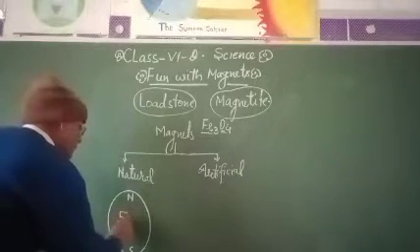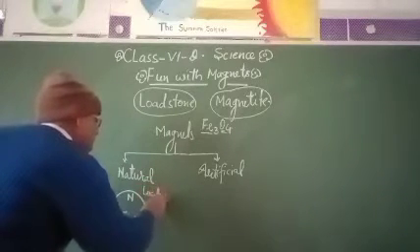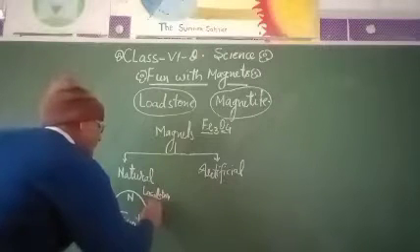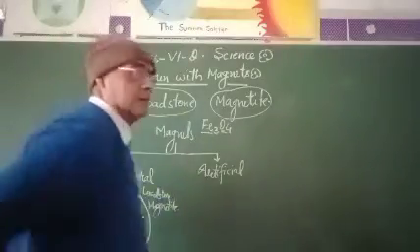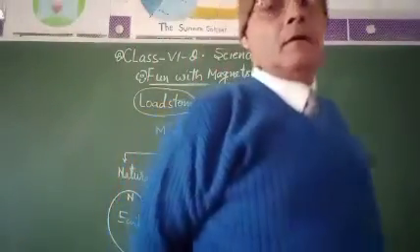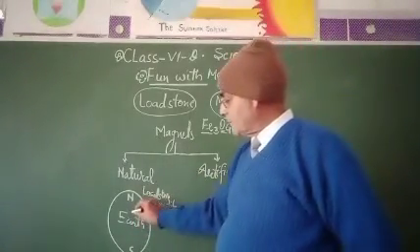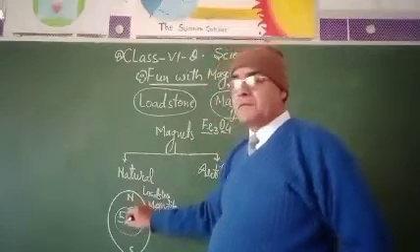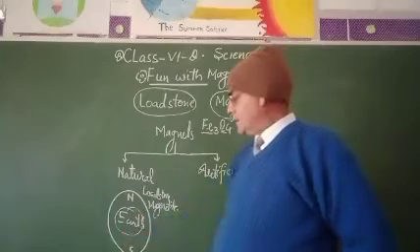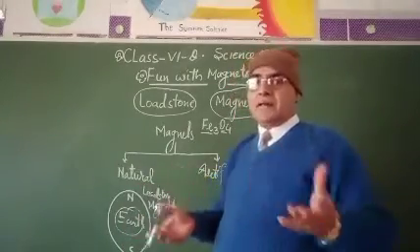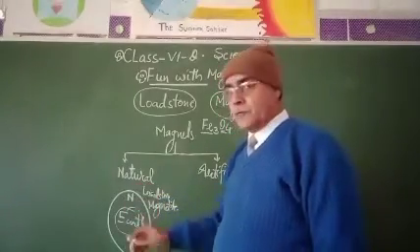Earth and lodestone are created by nature. And this earth is a natural magnet because of the iron present in the mantle and core of the earth. Because of the presence of iron in the core, the earth automatically works as a magnet. There are two poles on the earth: this is the north pole, this is the south pole.